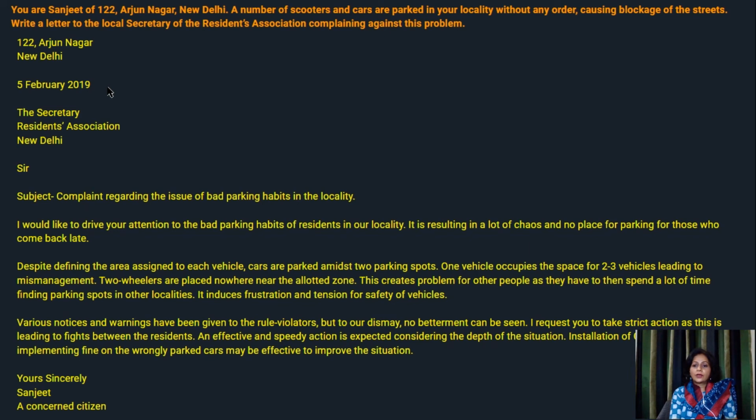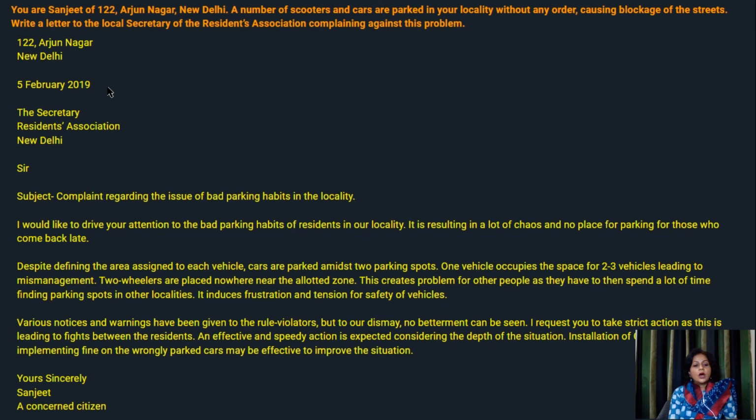It is resulting in a lot of chaos and no place for parking for those who come back late. Despite defining the area assigned to each vehicle, cars are parked amidst 2 parking spots. One vehicle occupies the space for 2 to 3 vehicles, leading to mismanagement. Two-wheelers are placed nowhere near the allotted zone. This creates problem for other people as they have to then spend a lot of time finding parking spots in the other localities. It induces frustration and tension for safety of vehicles. So basically we've discussed what the problem is and how and to whom it is affecting.